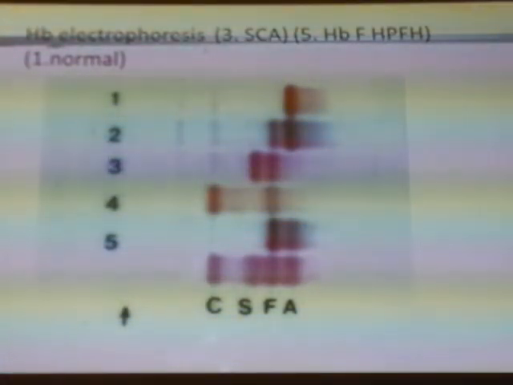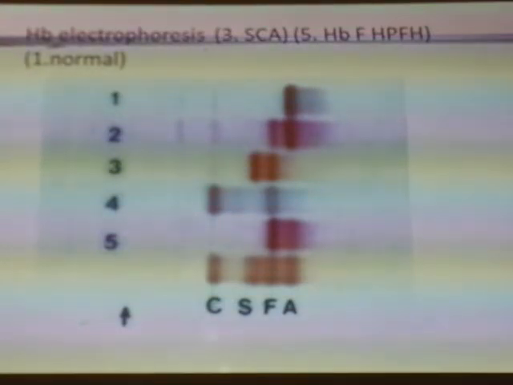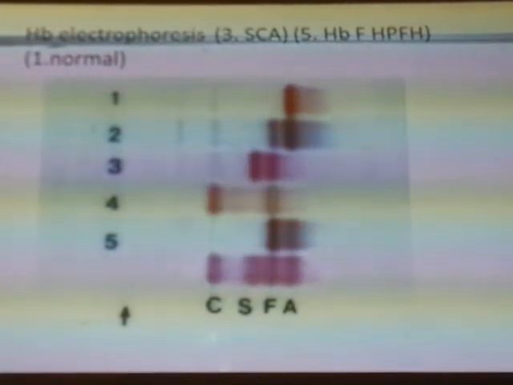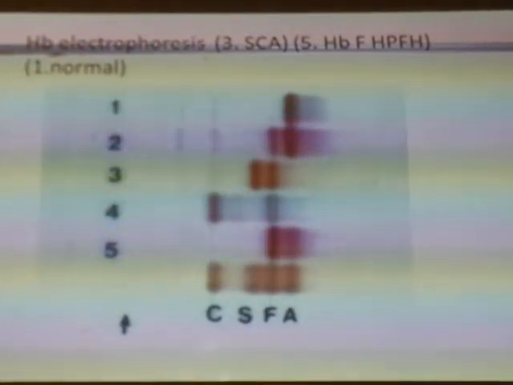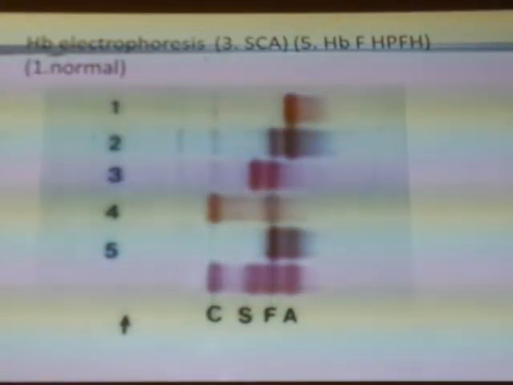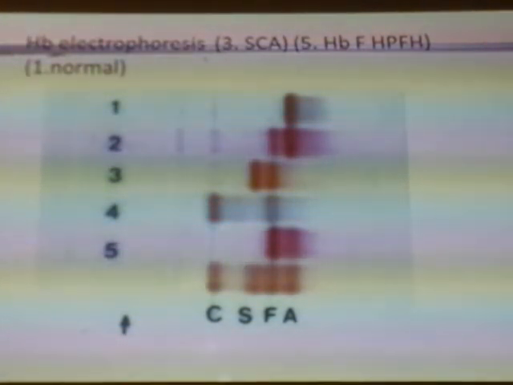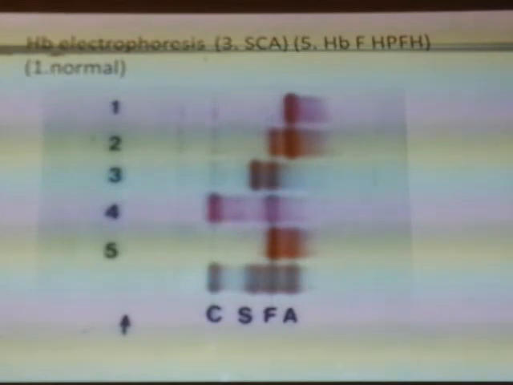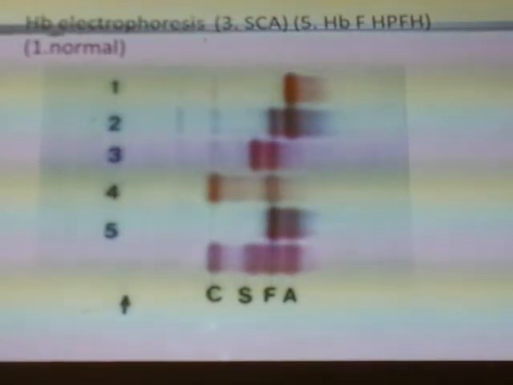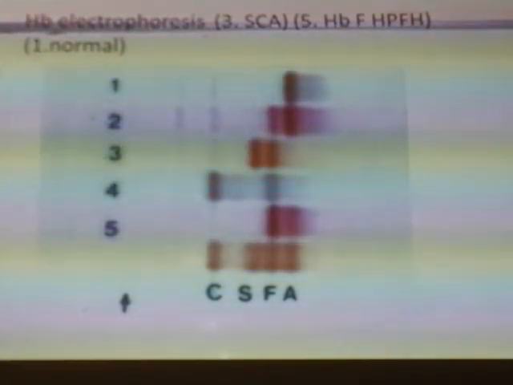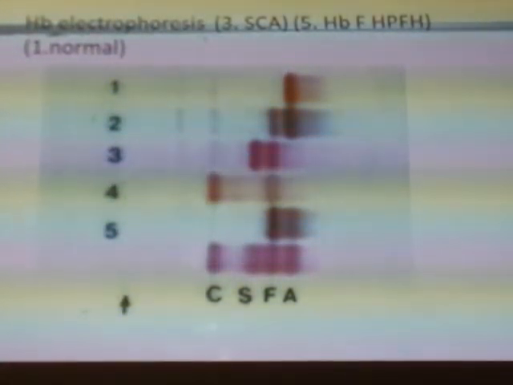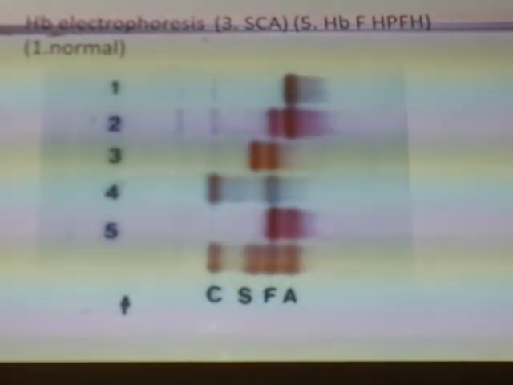Clear? So F increased means many causes, but clinically important for you, beta thalassemia raises hemoglobin F in an adult person. C is for hemoglobin C disease. So there are 2 abnormal genes. One is producing beta thalassemia, a quantitative defect. The other is producing a qualitative defect, hemoglobin C. Hemoglobin C, beta thalassemia.